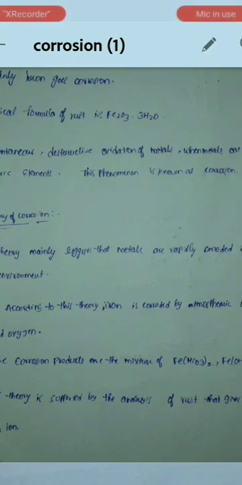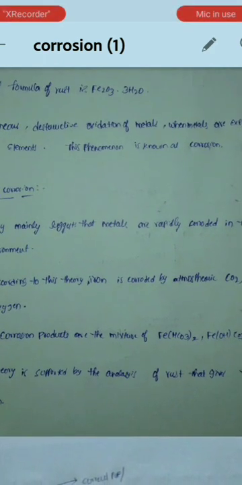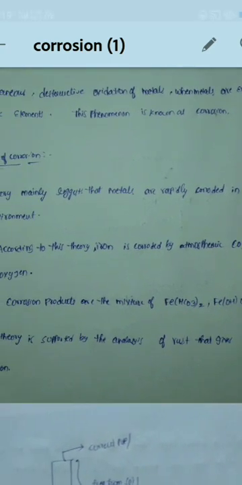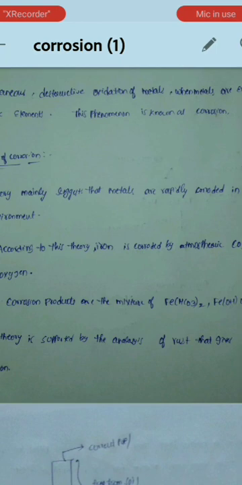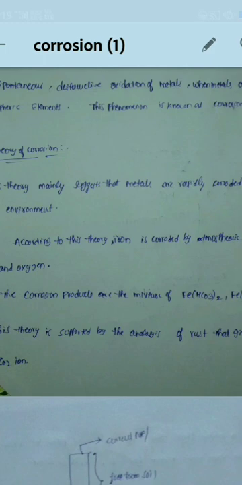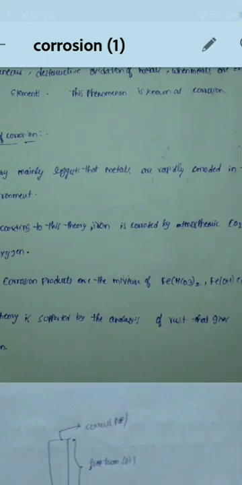This theory mainly suggests that metals are rapidly corroded in the presence of the environment. According to this theory, iron is corroded by atmospheric CO2, moisture and oxygen. The corrosion products are a mixture of Fe(HCO3)2, Fe(OH)CO3 and Fe(OH)2. This theory is supported by the analysis of rust, which gives the test for the CO3 ion.